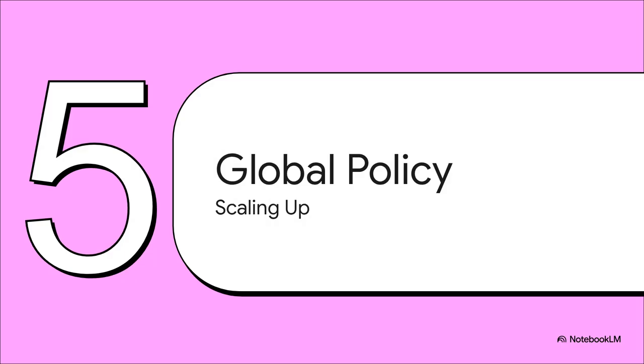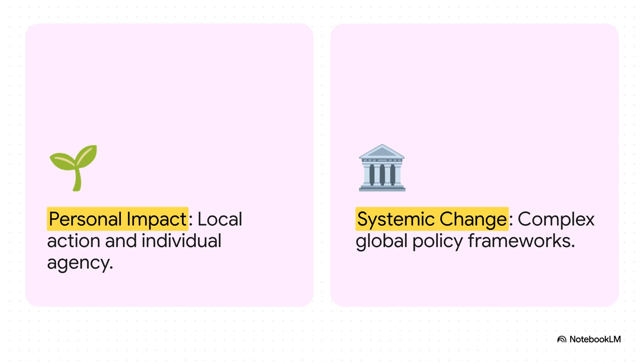Section 5, Scaling to Global Policy. Let's move on and see how this builds from your local community challenge right up to the macro level. Let's break down this core pedagogical shift. Think about personal impact. That's your local action, identifying neighborhood ecological issues, and empowering your individual agency. Now, contrast that with systemic change, navigating complex global challenges, international organizations, economic factors, and really intricate policymaking frameworks. Here's the secret, though. Those foundational local actions we just discussed serve as the essential stepping stone. You cannot fully grasp the heavy international governance without first understanding that personal impact.